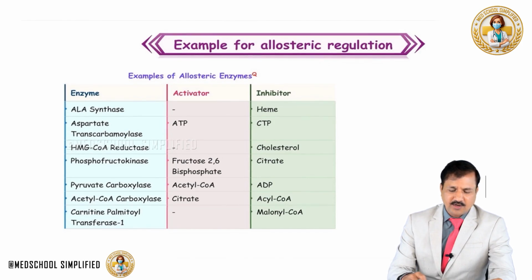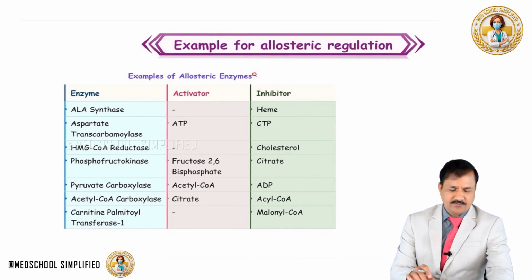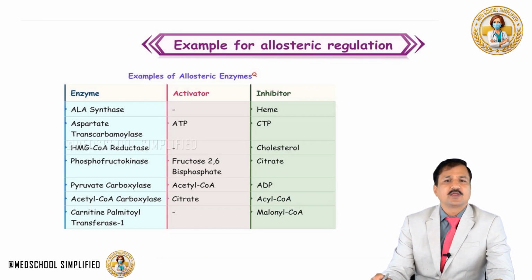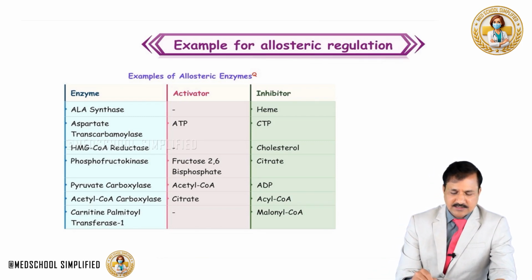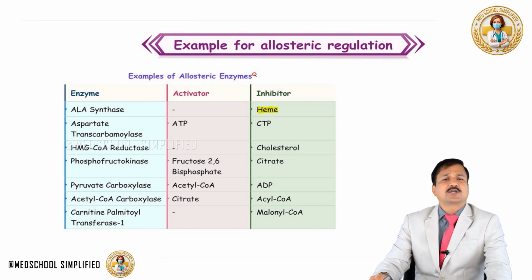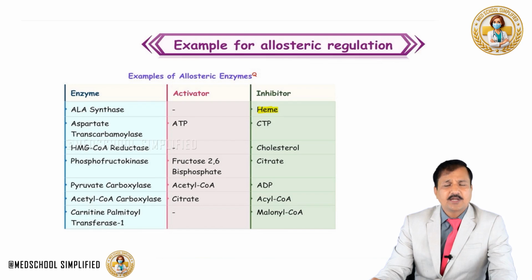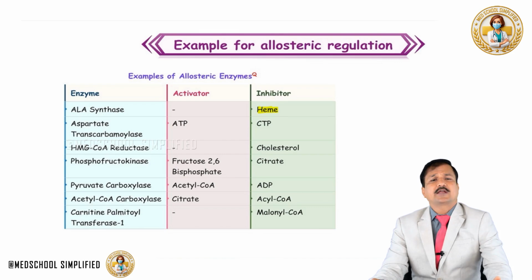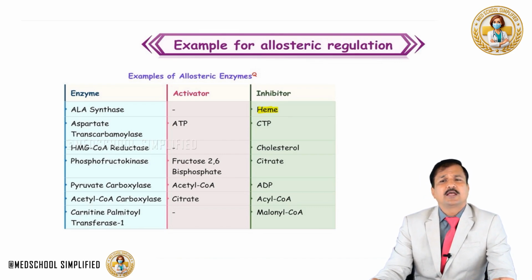So examples for allosteric regulation are given here, like ALA synthase. Negative allosteric modulator for ALA synthase is heme. Sometimes a negative allosteric modulator can be written as inhibitor, but strictly speaking, it should be mentioned as a negative allosteric modulator, and positive allosteric modulator. Activator and inhibitor can be confusing because these are our own body molecules that are acting negatively on regulatory enzymes. So, let's consider activator as a positive allosteric modulator, inhibitor as negative allosteric modulator in this particular table.